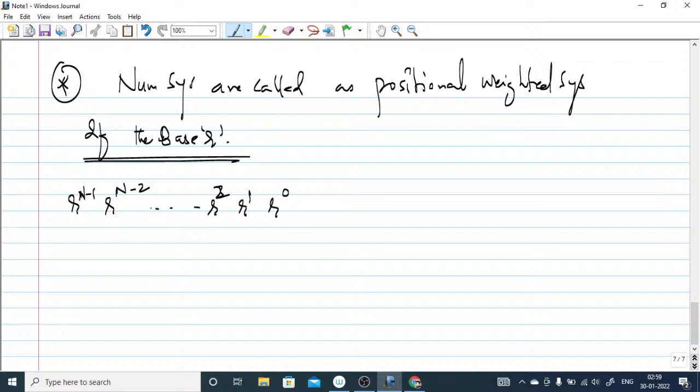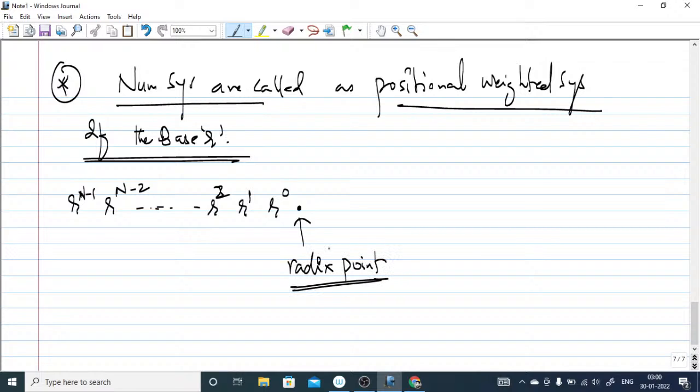You might have gone through place values in your school days. So a number system is sometimes called a positional weighted system, and if the base is r, then base to the power 0, base to the power 1, and so on. And there will be a radix point. After this radix point, it should be r to the power minus 1, r to the power minus 2, r to the power minus 3, and so on.